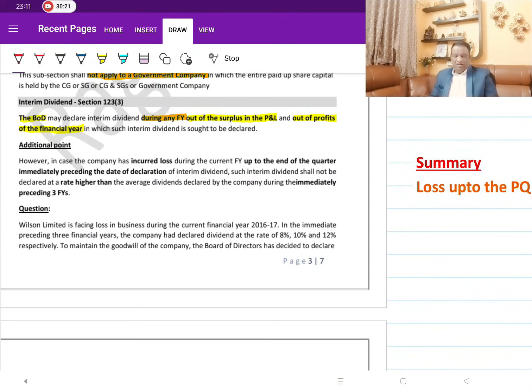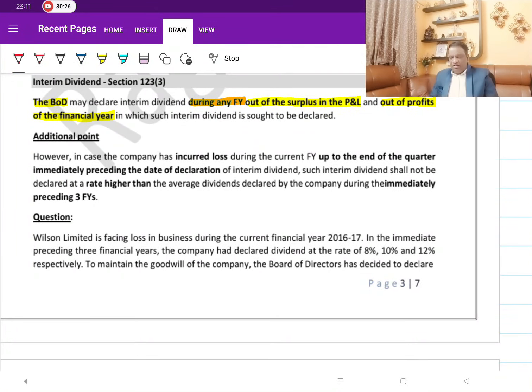Now, interim dividend. As we discussed in the beginning, the definition of dividend includes interim dividend. Now, can I declare interim dividend despite having current year losses? That is what this point is all about. First of all, can the company declare it? What should be the sources for interim dividend? There are no separate sources. The definition was very clear. Dividend includes interim dividend. Therefore, whatever provisions are applicable for dividend are also applicable for interim dividend, unless specifically carved out separately.